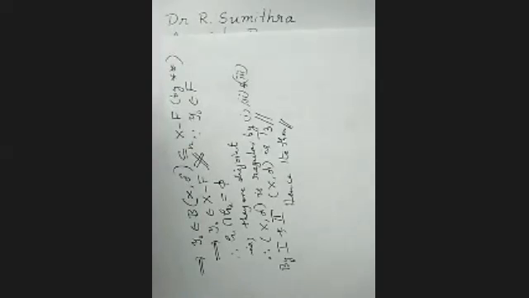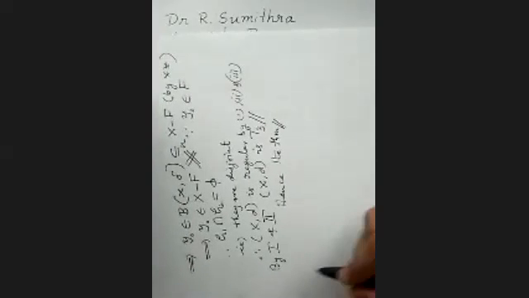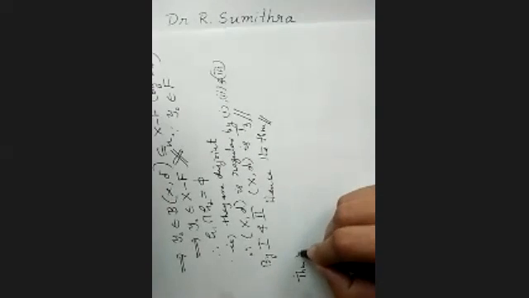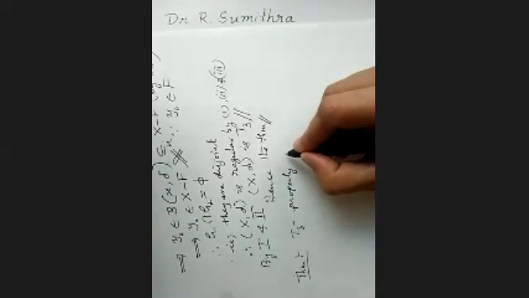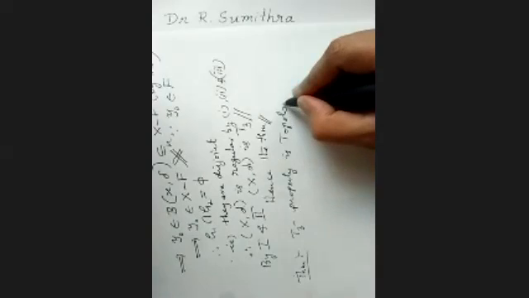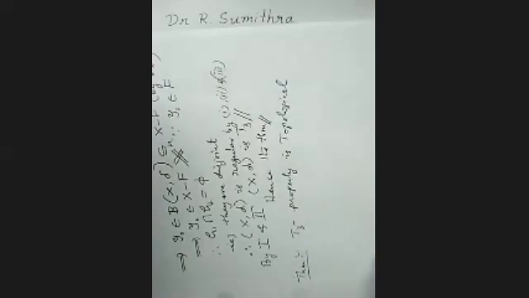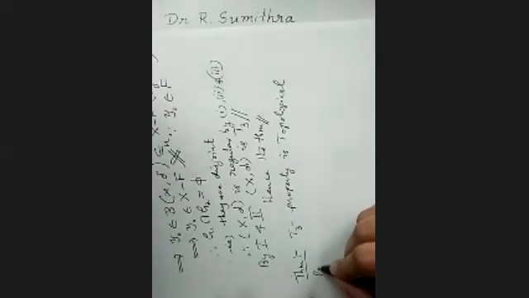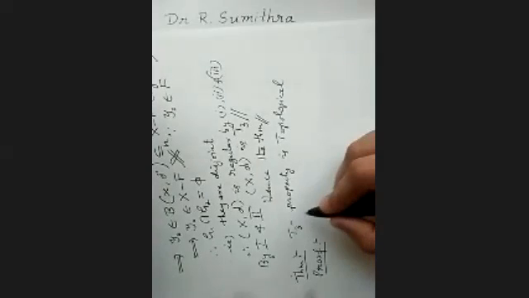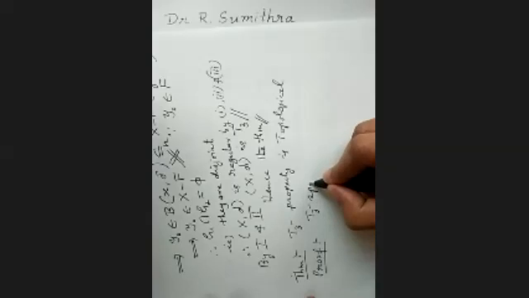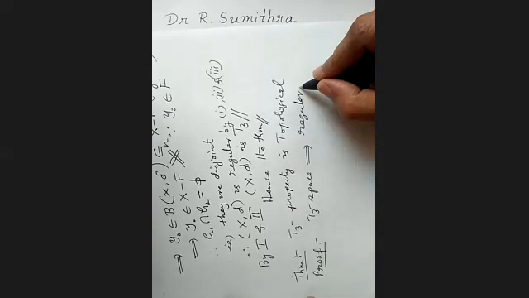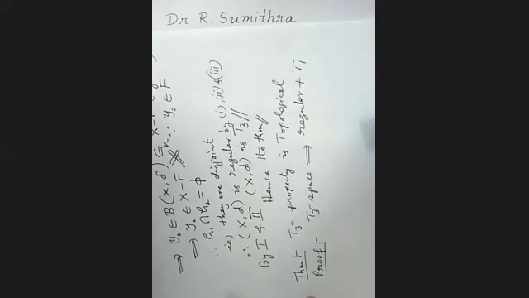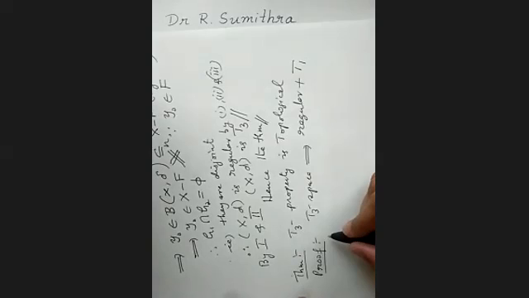Now we shall go on to prove the next theorem. The next theorem is this. Theorem: T3 property is topological. Proof. So what is T3? A T3 space is nothing but two things: regular and T1. A regular and T1 space is nothing but a T3 space. Now we have to prove T3 property is topological.